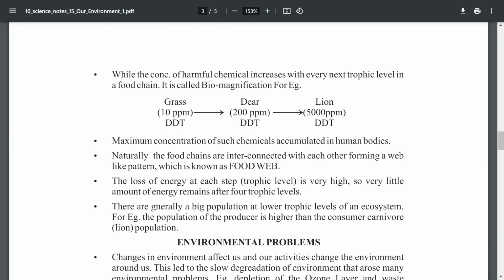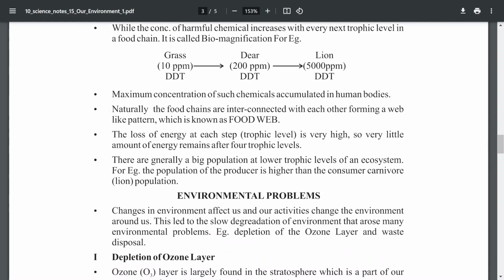Next, the loss of energy at each trophic level is very high. So very little energy remains after 4 trophic levels, because it decreases due to the 10% law and life processes.